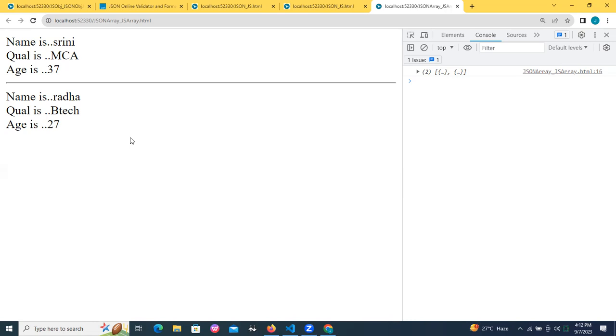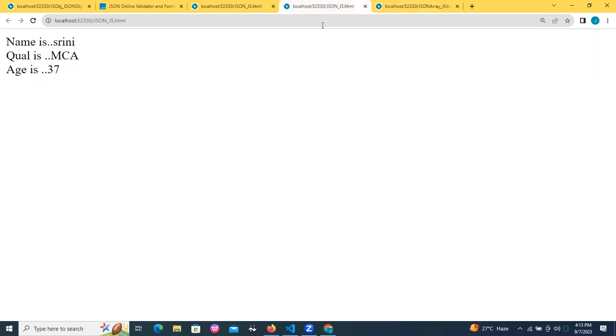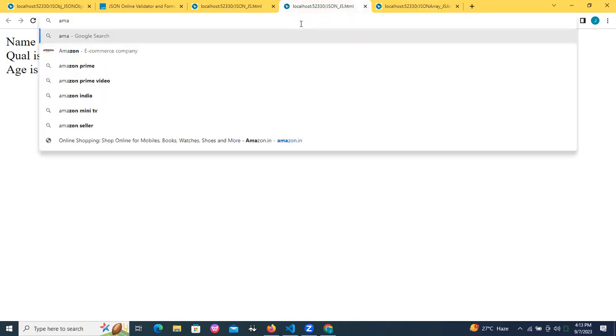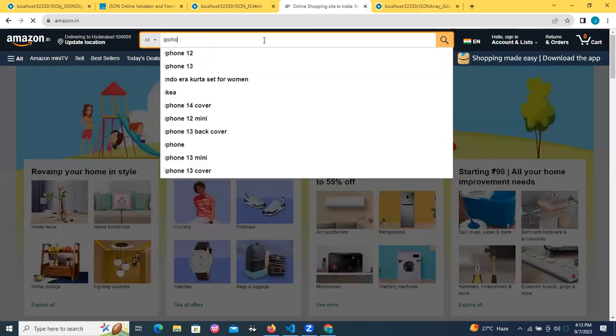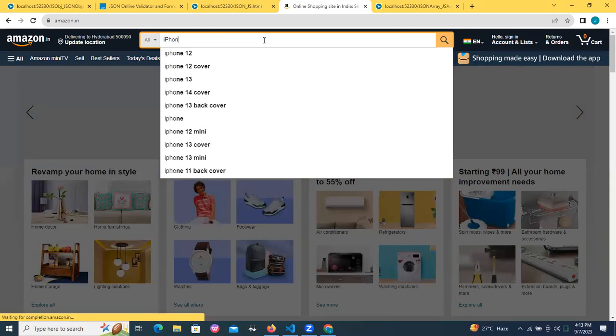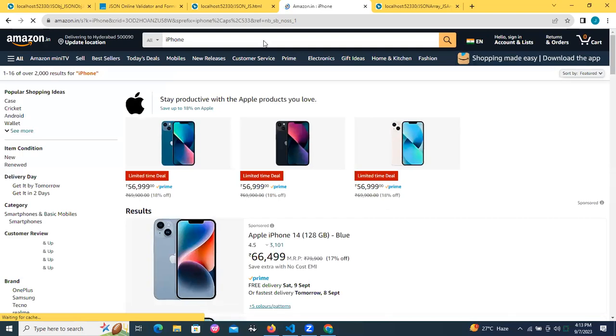Okay, now you tell me in which form the Amazon products are coming. Suppose you are going to be searching for iPhone. When you search a key for iPhone, all the related products you can see on top of the user interface, right? Let me go on Amazon.in. In Amazon.in, for example, I am going to be searching for iPhone. When I search for iPhone, how many products are coming? A lot of products are coming.